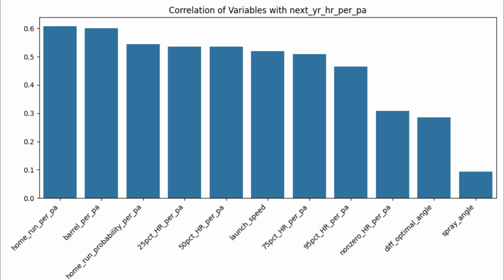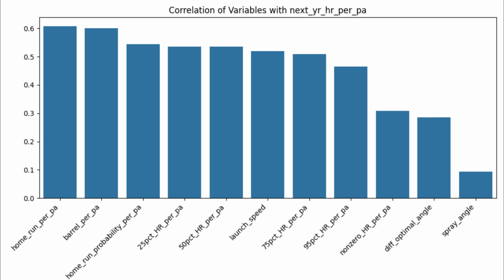Next was the cumulative total of all player batted ball home run probabilities per plate appearance, followed by the number of 25, 50, 75, and 95% home run probability batted balls they had.